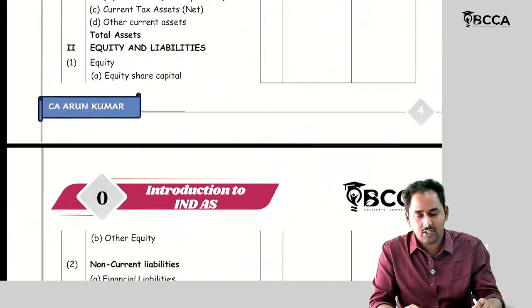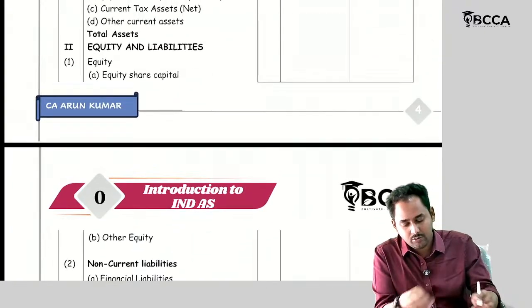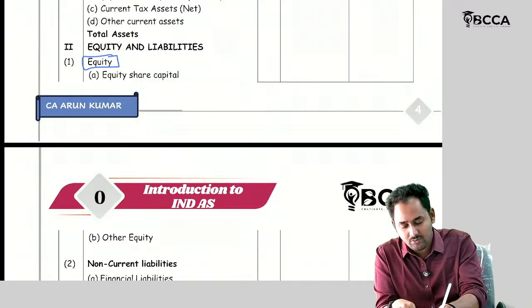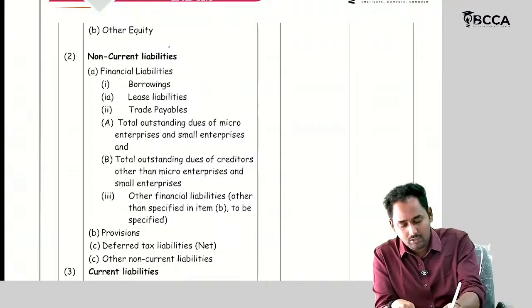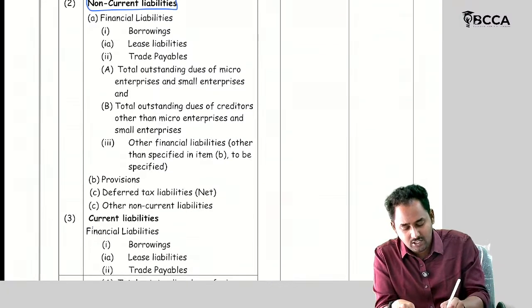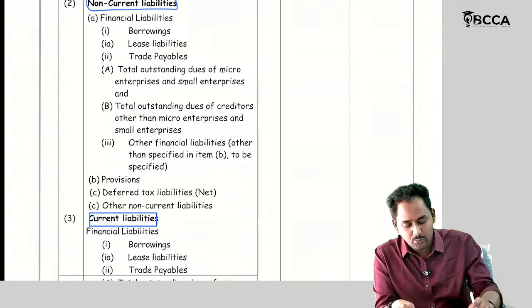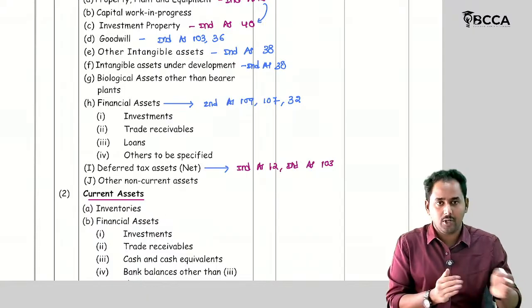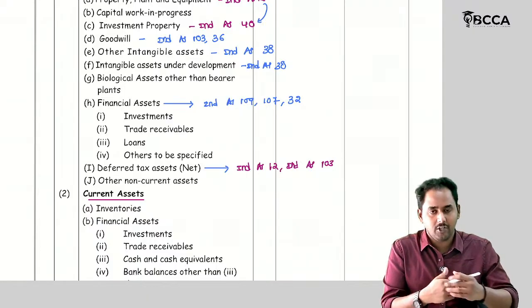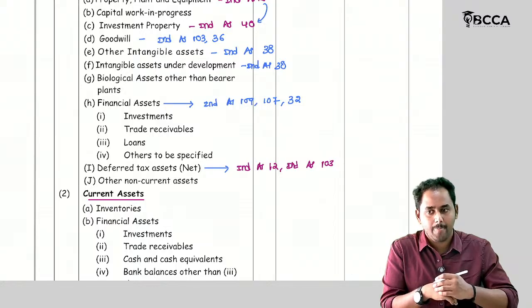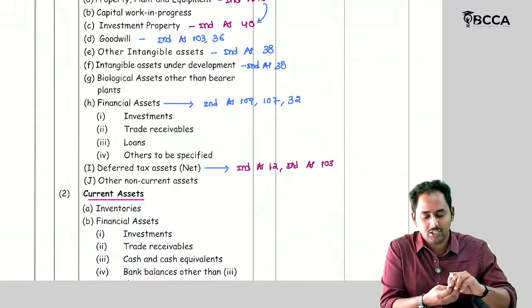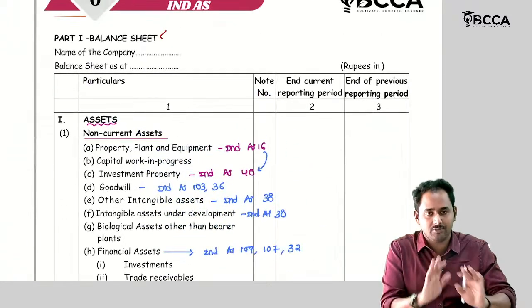Okay, one more thing, equity and liabilities. Under equity and liabilities, it is divided into three parts. First one, equity. What is the second aspect? Non-current liabilities, and the third aspect is current liabilities. So you need not memorize this format by heart. Automatically, while we are solving the problems, the format is going to become familiar to us. Anyway, in the question itself, the format of the balance sheet is given. With the help of the question, we can solve it. So specifically, don't invest your time in memorizing this format. Okay.